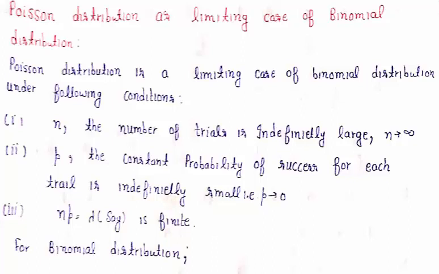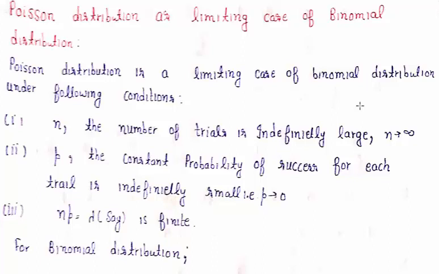So, to derive the Poisson distribution from the binomial distribution, this concept is known as Poisson distribution as a limiting case of binomial distribution. The Poisson distribution is a limiting case of the binomial distribution under the following conditions. First condition is that n, the number of trials, is indefinitely large. It means n approaches infinity. So our first assumption is that n is very large, that means n approaches infinity.